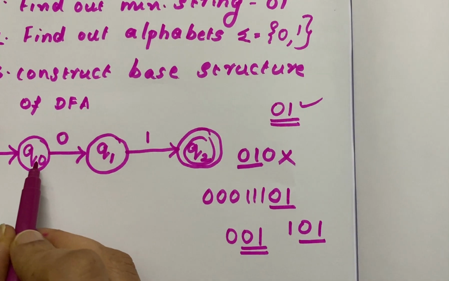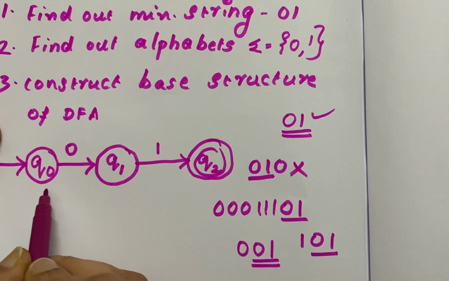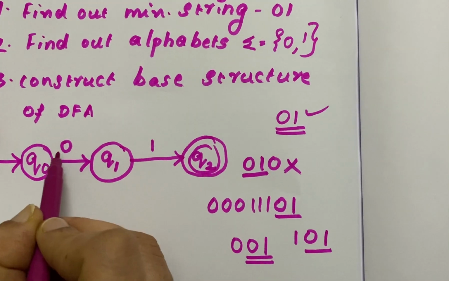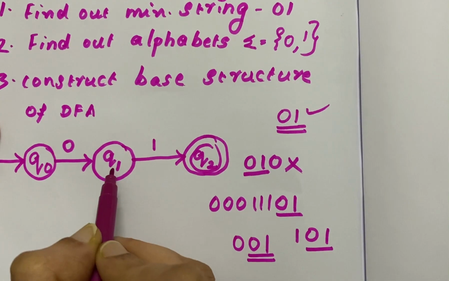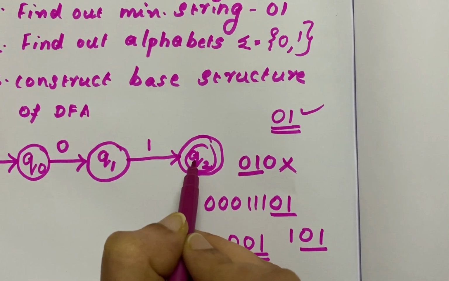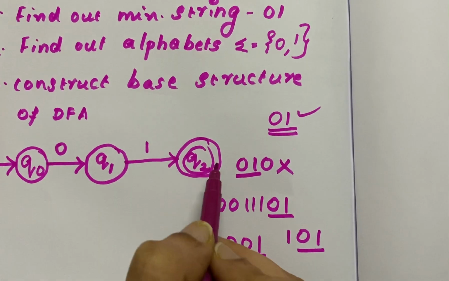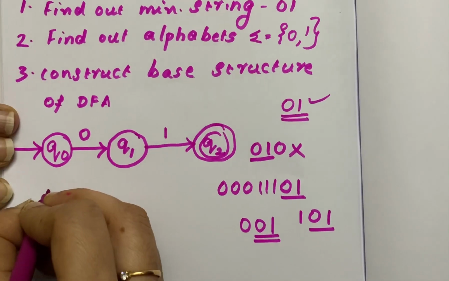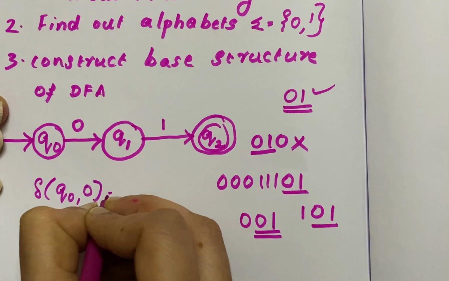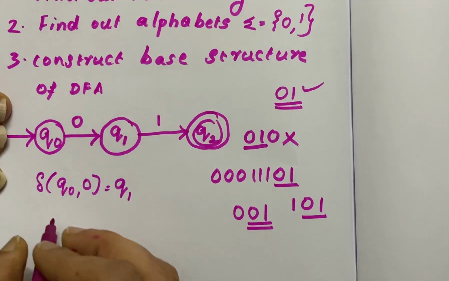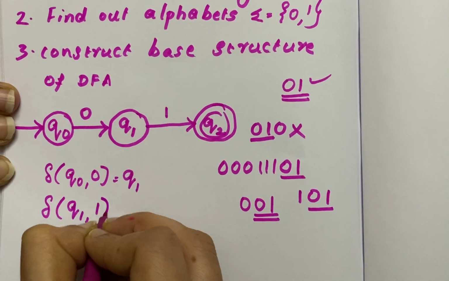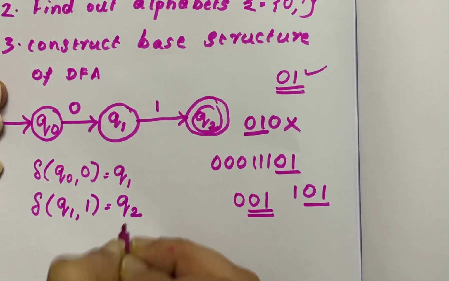So from this minimum string you need to construct the base structure of a DFA. Q0 on accepting 0 goes to Q1. Q1 on accepting 1 goes to Q2. So here there are two transitions. Q0 on accepting 0 goes to Q1, and Q1 on accepting the input symbol 1 goes to state Q2.